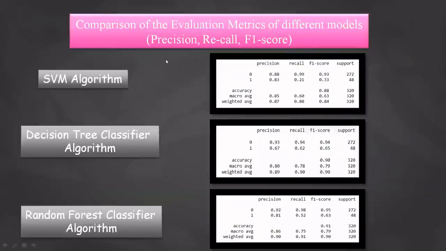Here is the comparison of the evaluation metrics of the different models, which are the precision, recall, and F1 score. In the SVM algorithm, you can see precision is 0.88, recall is 0.99, and F1 score is 0.93.